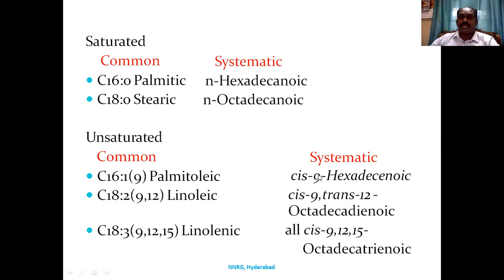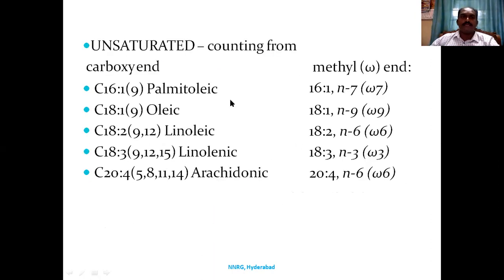So cis-9 hexadecenoic acid. If we have two, that is linoleic acid, C9 and C12, we call it cis-9, cis-12 octadecadienoic acid. Or if it is trienoic acid, we call it all-cis 9, 12, 15 octadecatrienoic acid. These are the names of different saturated and unsaturated fatty acids.